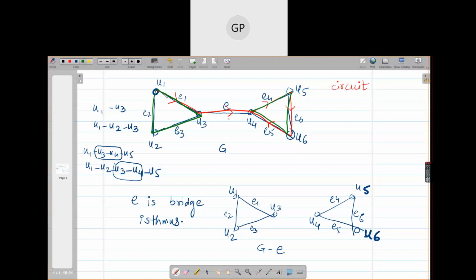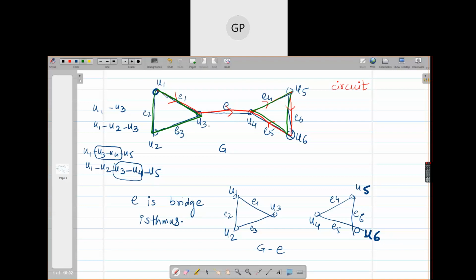And thus, E is not part of any circuit. So the edge which is not part of any circuit is a bridge in the graph. This is one of the observations you can have, or this is a necessary and sufficient condition for an edge to be a bridge. An edge E is a bridge if and only if it does not belong to any circuit in G.